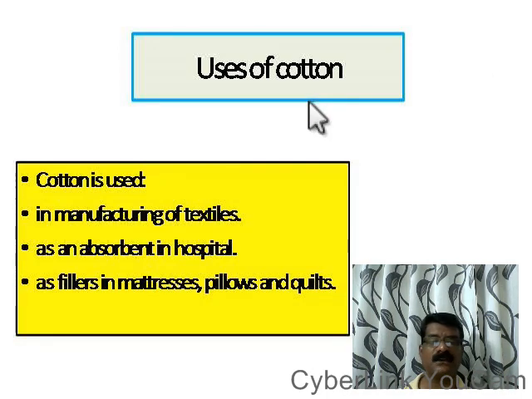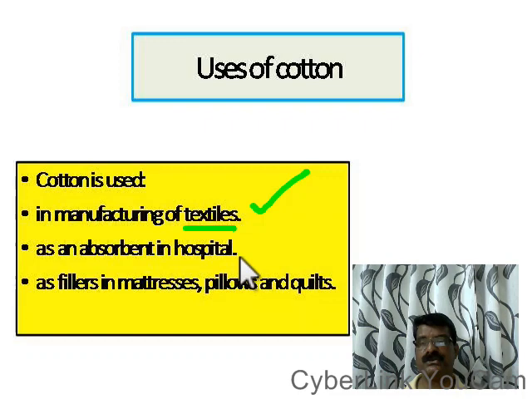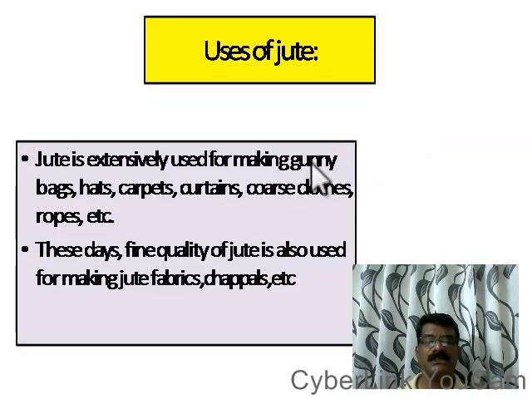Now let us see the uses of cotton. Cotton is used for making different kinds of fabric. Therefore, cotton is used in textiles. Cotton is a good absorbent in hospitals. In hospitals we use cotton for different purposes. Then cotton is used for making mattresses, beds, pillows, socks. Different items are made out of cotton. Similarly, jute is used extensively for making gunny bags, carpets, curtains and clothes.